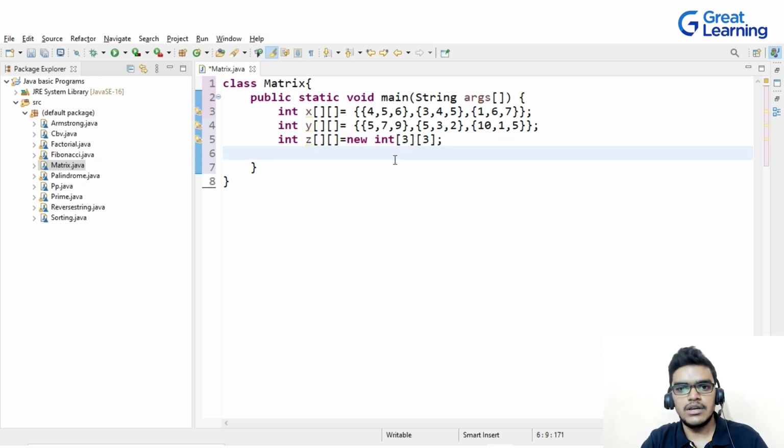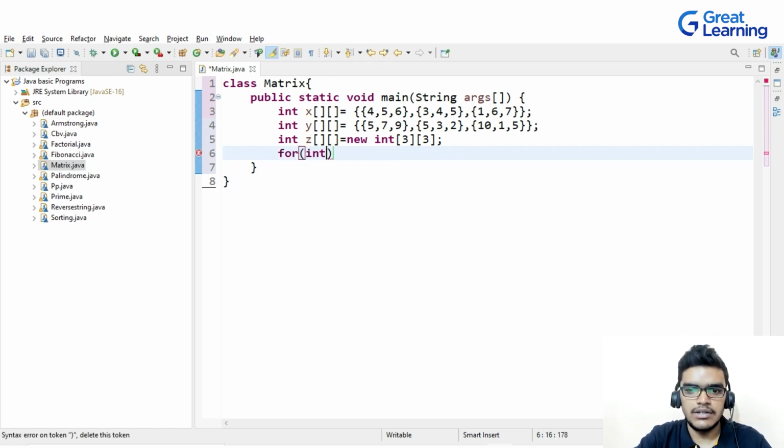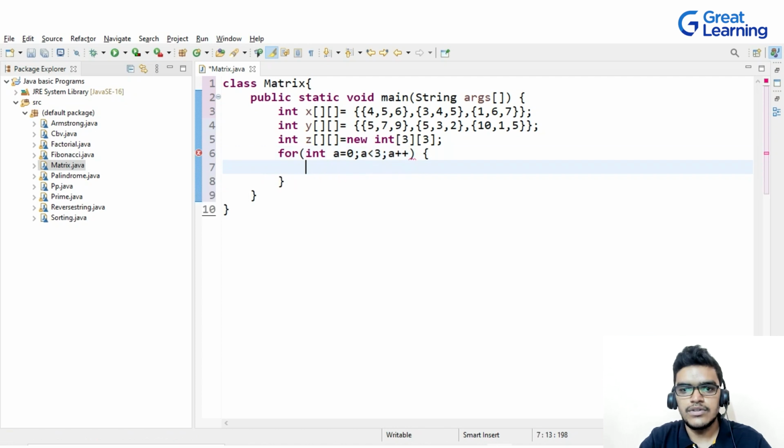Okay. Now what I will do, I will create a loop. So I will write here for, and then I will write here int a is equal to 0, and then a less than 3. Then I will do the increment, and inside that I will use the concept of nested loop. So I will once again here write for int b is equal to 0, and then b less than 3, and then b plus plus.